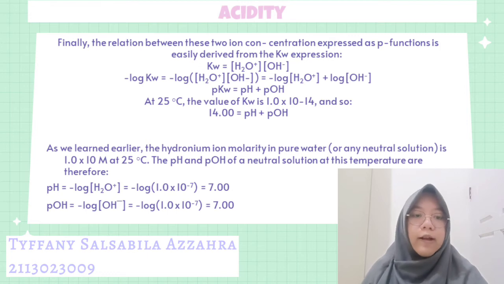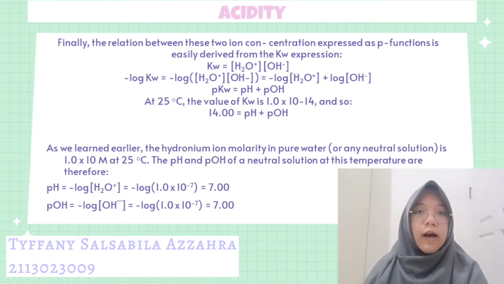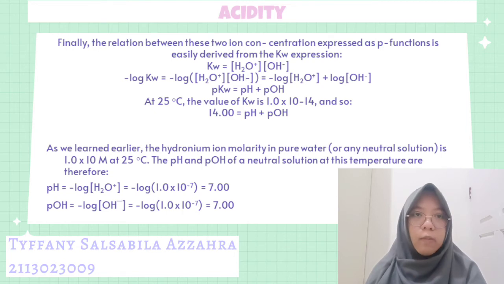At 25 degrees Celsius, the value of Kw is 1.0 multiplied by 10 to the negative 14. And so, 14 is pH plus pOH. As we learn later, the hydronium ion molarity in pure water or any neutral solution is 1.0 multiplied by 10 to the negative 7 molar at 25 degrees Celsius.